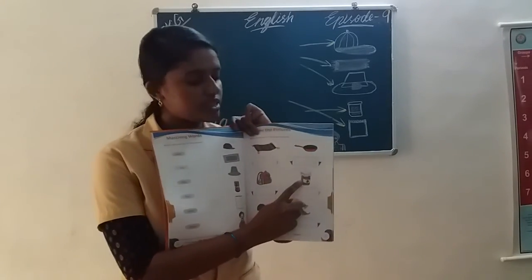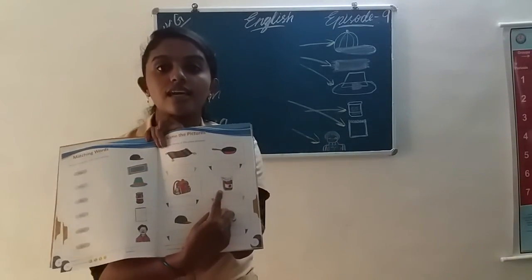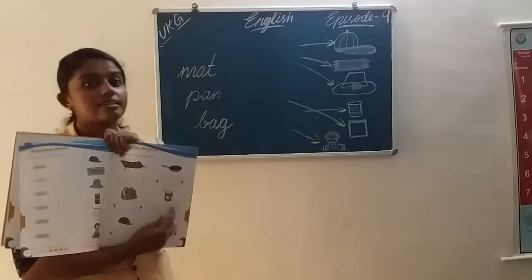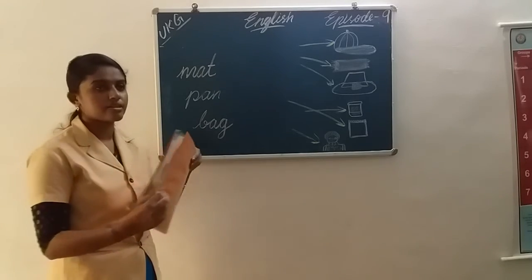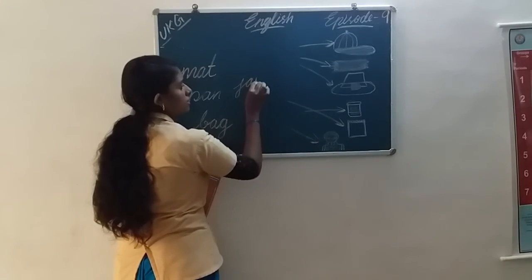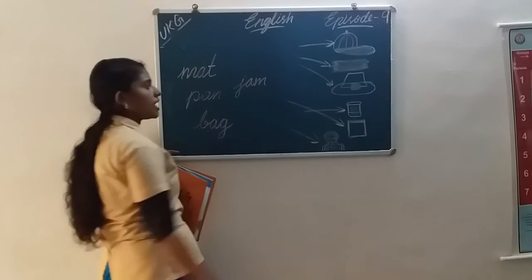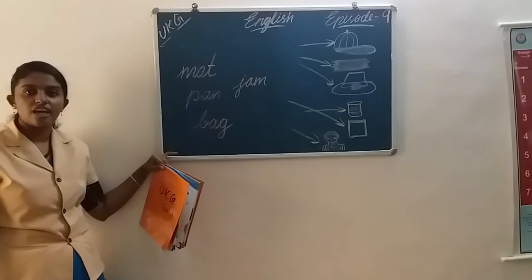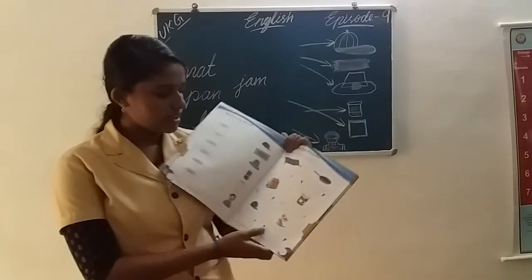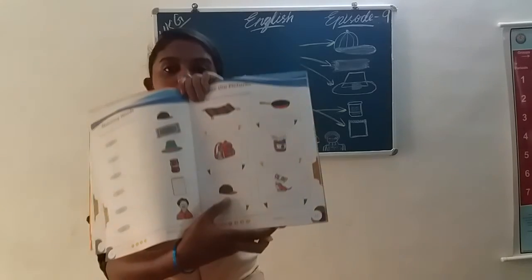The fourth picture is, what is this? This is a jam. What is this? Jam. What is the spelling? J-A-M. Jam. What is the spelling? J-A-M. Jam. Okay. And the fifth picture is, what is this?